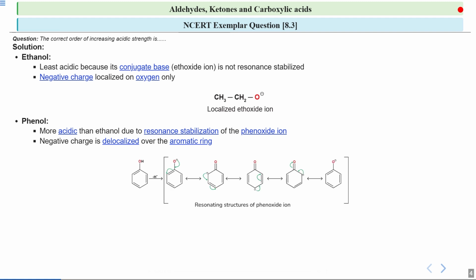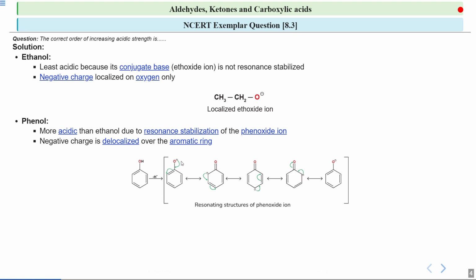If we look at these resonating structures of phenol, this is phenol in which a hydroxyl group is attached to the aromatic ring. When this phenol loses a proton, it gives you the corresponding phenoxide ion. And if you see this negative charge on oxygen, it is not localized. It is delocalized into the aromatic ring, and you can see the resonating structures.